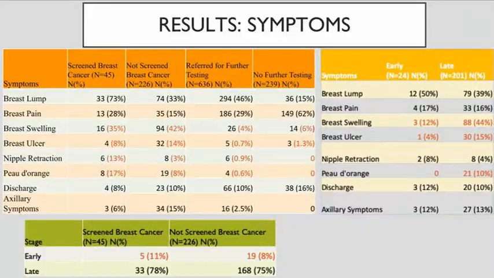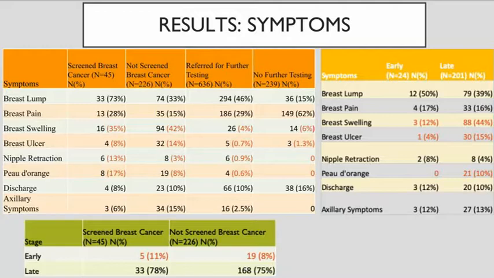These charts show the symptoms that patients came in with for their clinical breast exams. The graph on the left shows that the most common symptoms patients presented with, whether they came to the screening clinic and were referred or found to have breast cancer, were breast lump and breast pain. But the unique symptoms indicating that a patient had breast cancer were breast swelling, breast ulceration, nipple retraction, and peau d'orange.